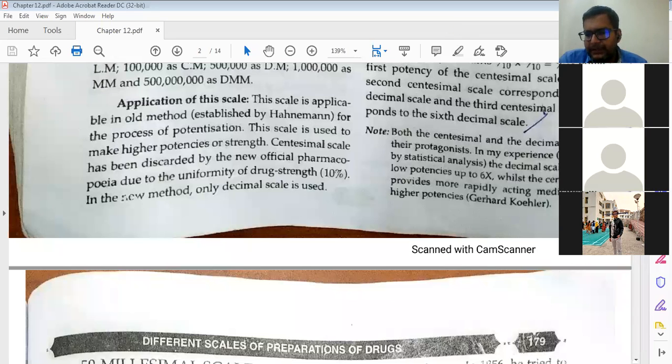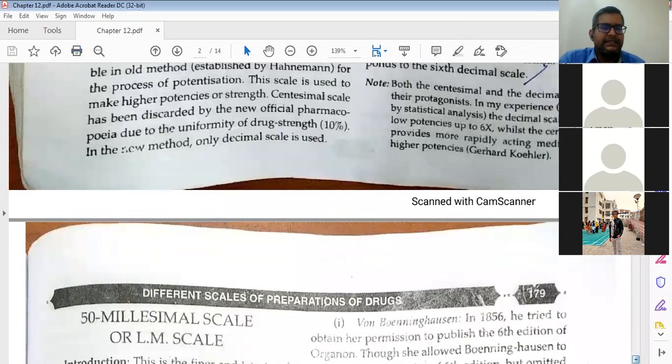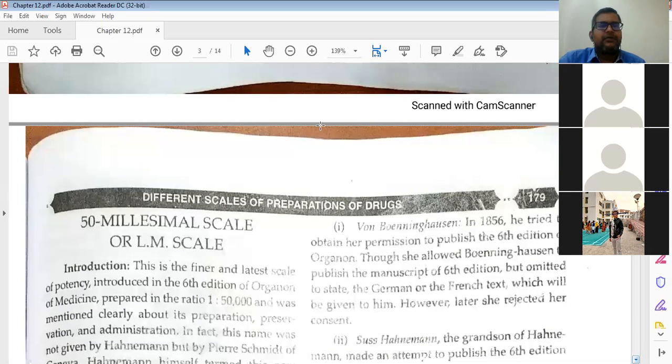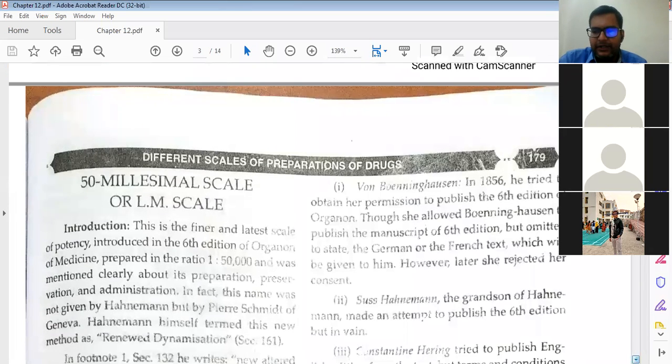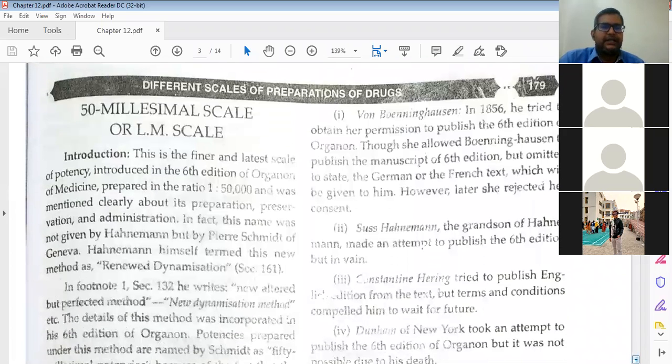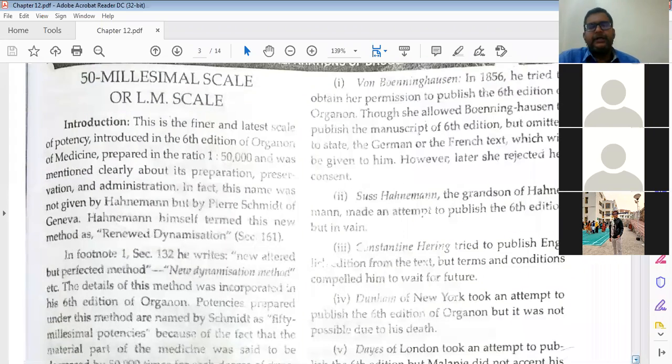Next, we will see one more scale: LM potency. I told you earlier that this scale was introduced very late in homeopathy, and it was little used, or you can say a little hidden. In allopathy, Ayurveda, Unani, and Siddha, there is one system, the material dose.